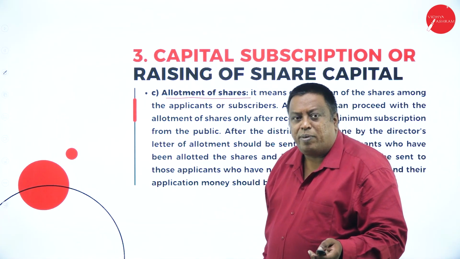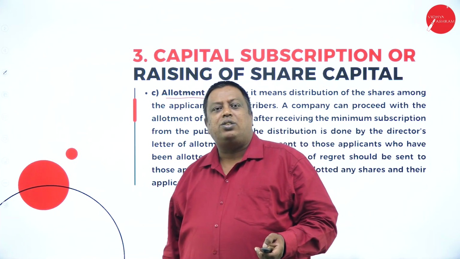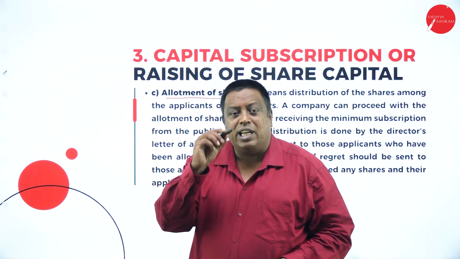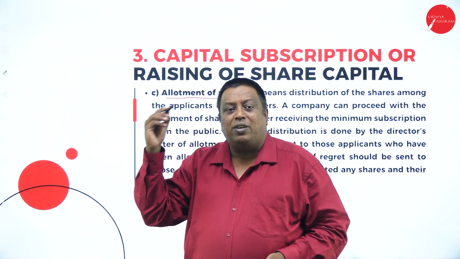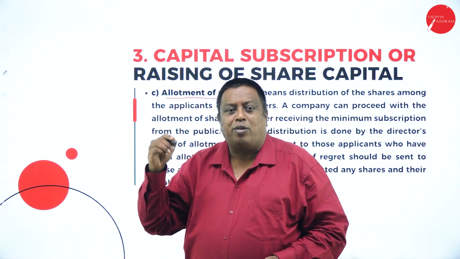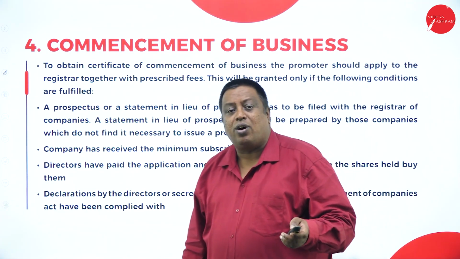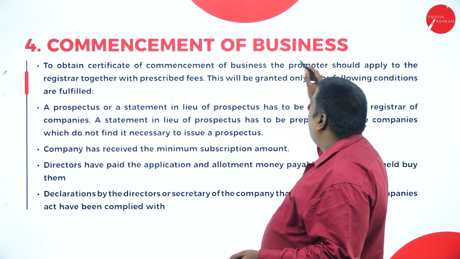And after allotment of the shares, they're going to send a letter to all the shareholders stating that the shares have been allotted for you. You have to make a certain payment for the organization, the allotment fees for the company. The next and the last stage of the company, commencement of business.